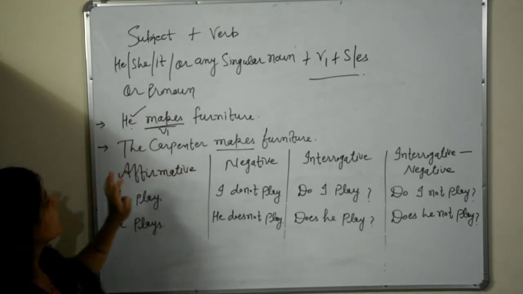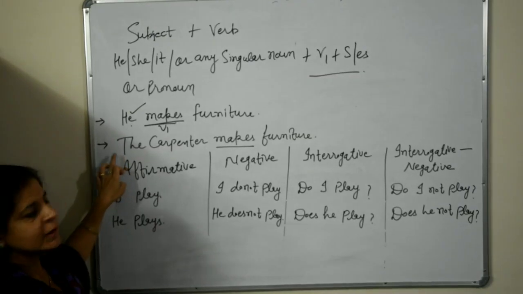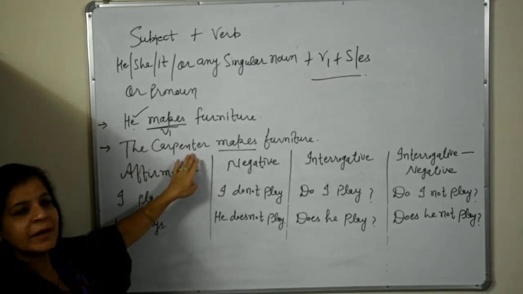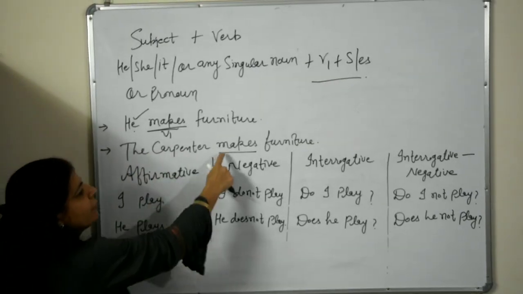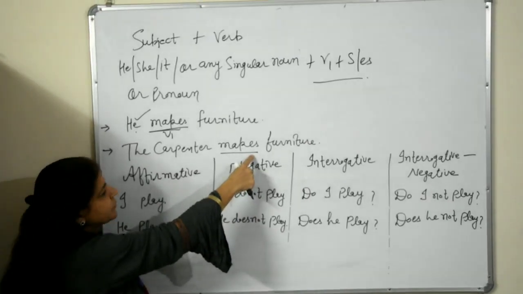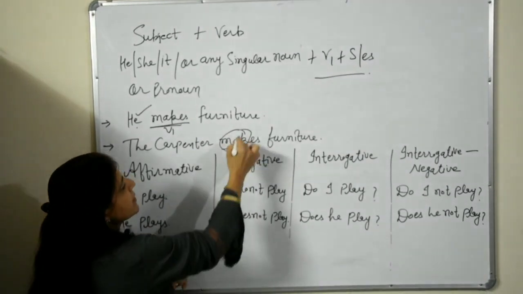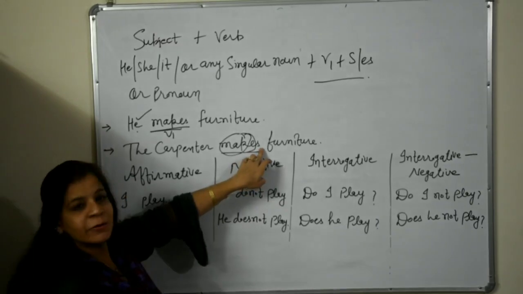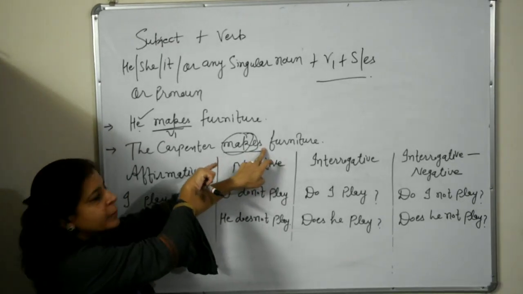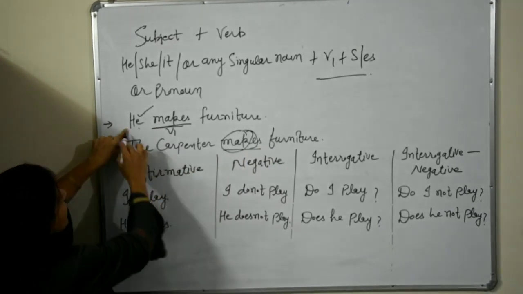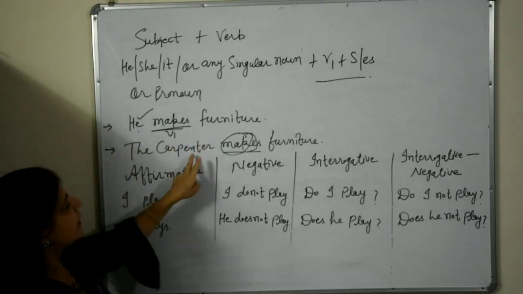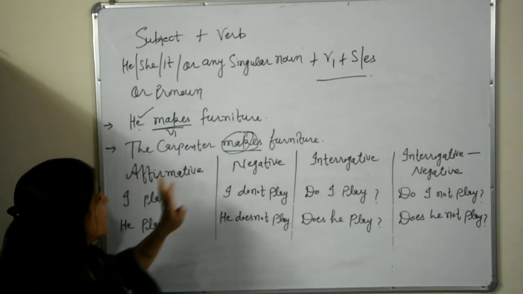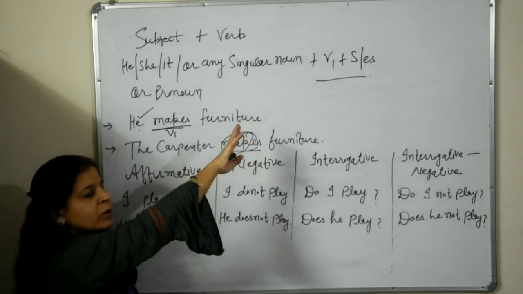Second sentence, carpenter is a singular word and we have used makes. So make is V1 and we have used S with this verb. So have you understood these two examples?